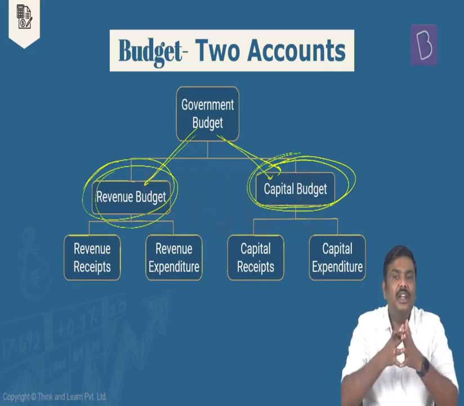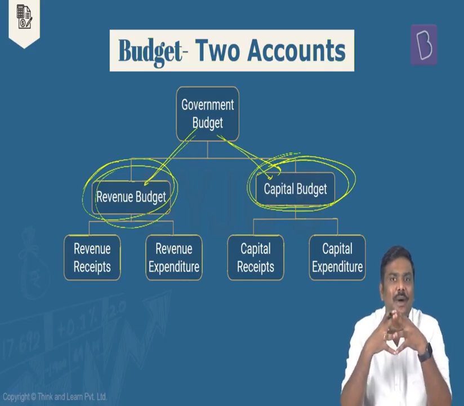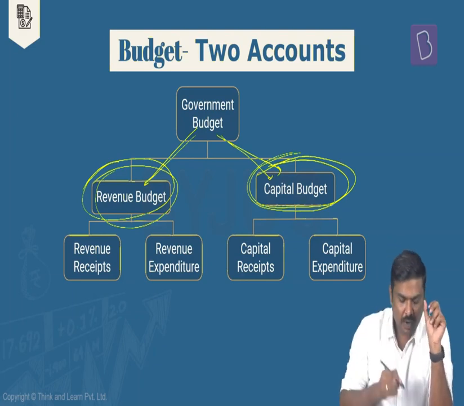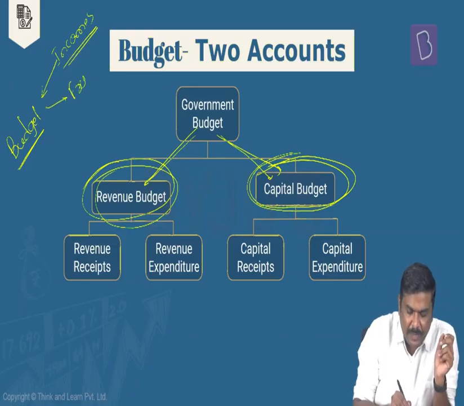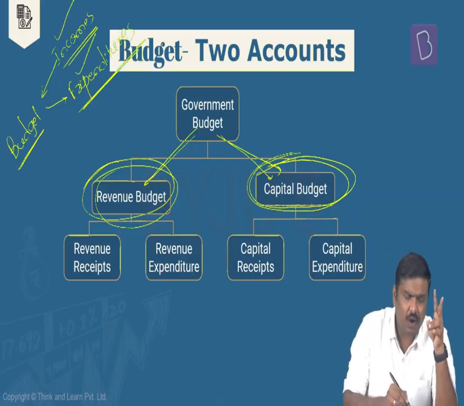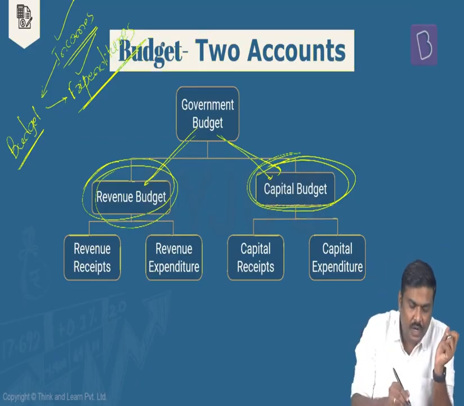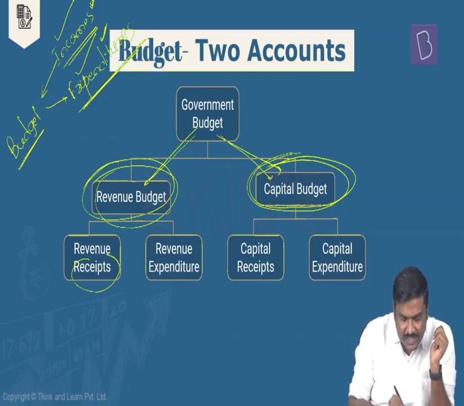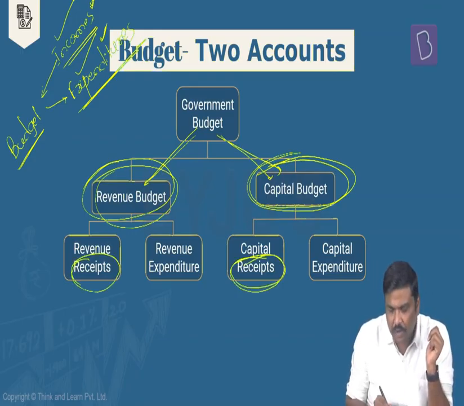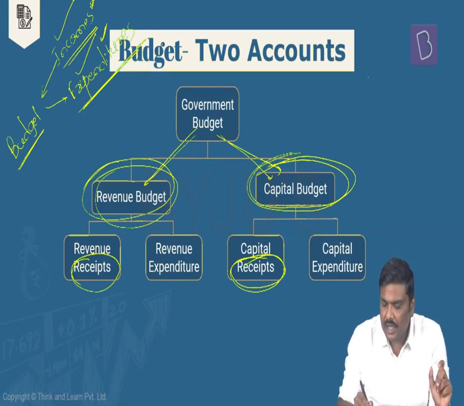Now, you will ask me, sir, why do we divide the budget into two parts like this? Generally, the idea here is, whenever you say budget, either you will have to talk about, one, the incomes that is collected by the government, and second, the expenditures which are incurred by the government. Either you have to talk about either incomes or expenditures. But please understand, rather than only focusing on the idea of income and expenditure, because anyways, when I say incomes, I'll be talking about the receipt side in the budget. Is it okay? I'll be talking about receipt of the budget. Receipt, essentially, remember this, in the concept of the budget, receipts are nothing but incomes.